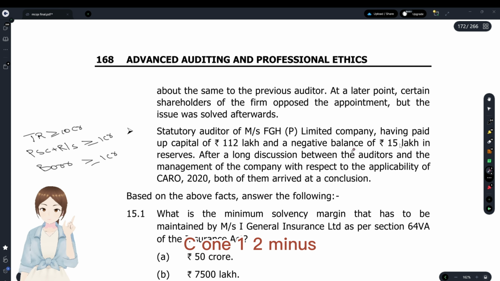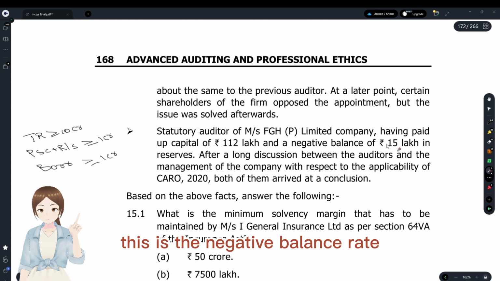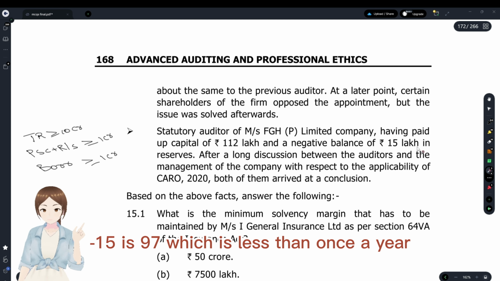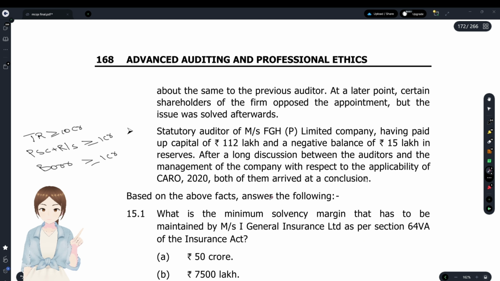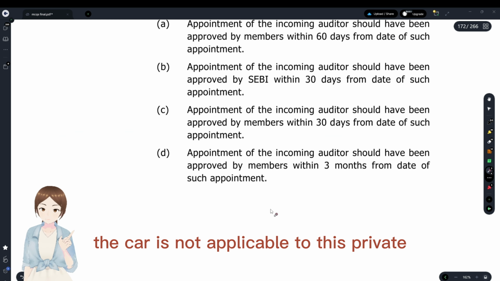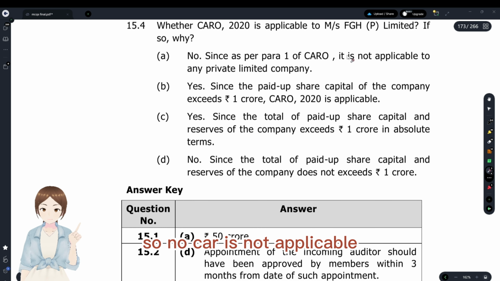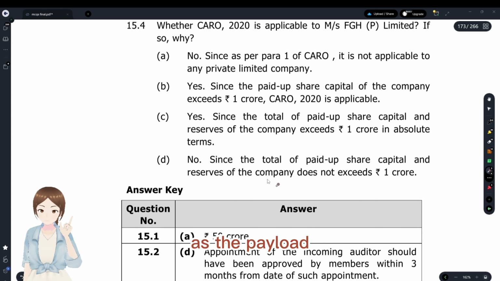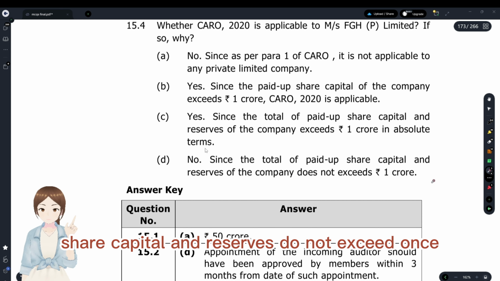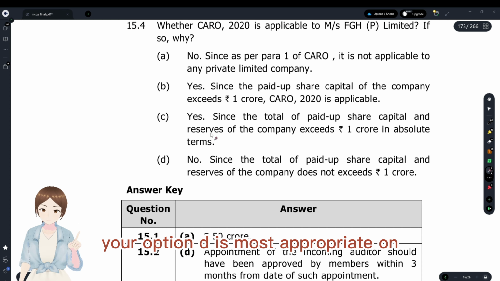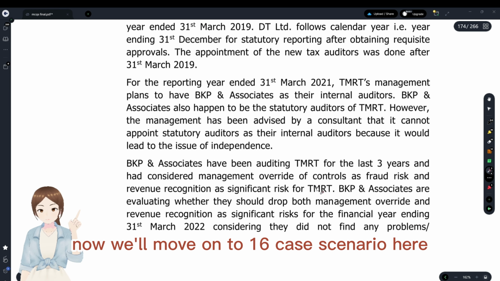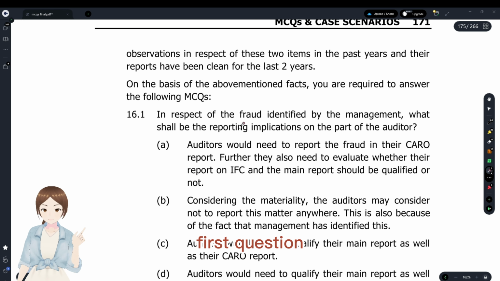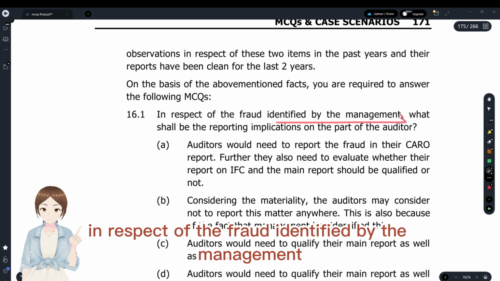See, 112 minus, that is the negative balance, right? Minus 15 is 97, which is less than 1 CR. So CARO is not applicable to this private limited company, as the paid up share capital and reserves do not exceed 1 CR. Option D is the most appropriate answer. Now we'll move on to the 16th case scenario here. First question, in respect of the fraud identified by the management.